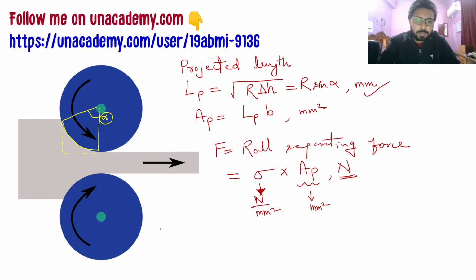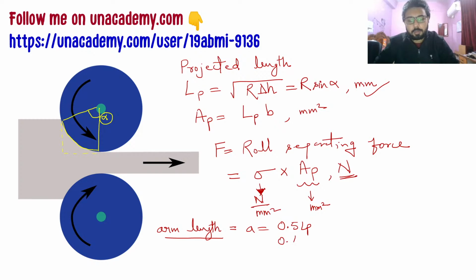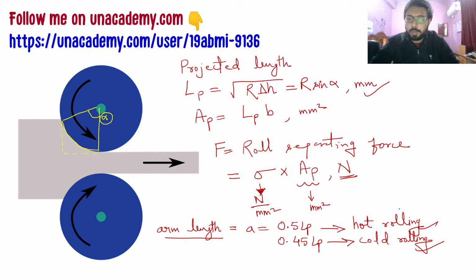Then you have arm length, and why is arm length important? So first of all, arm length: A is equal to 0.5 LP or 0.45 LP. This is for hot rolling and this is for cold rolling, and you are going to take hot rolling by default if nothing is mentioned.